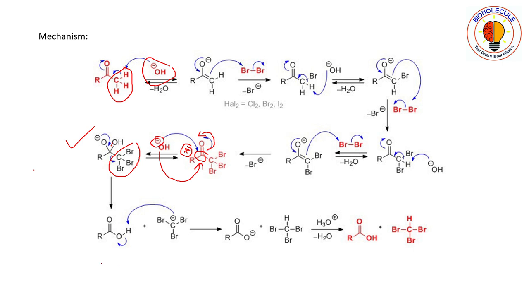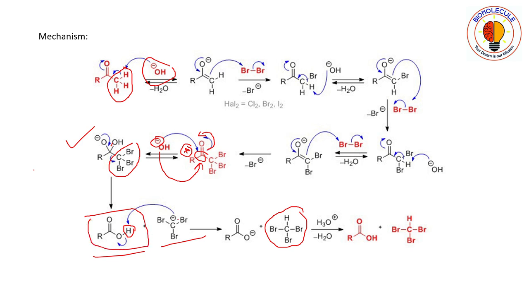Okay, so you are getting this acid and this tribromocarbanion. Now this tribromocarbanion has a negative charge, it will take the proton to become bromoform. Since this one is an acid, it will readily give its proton.